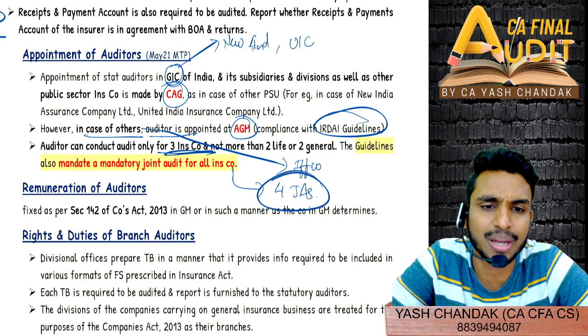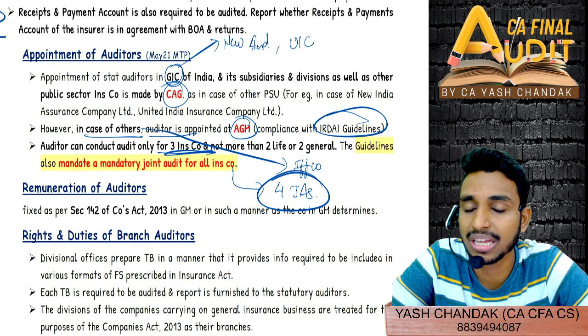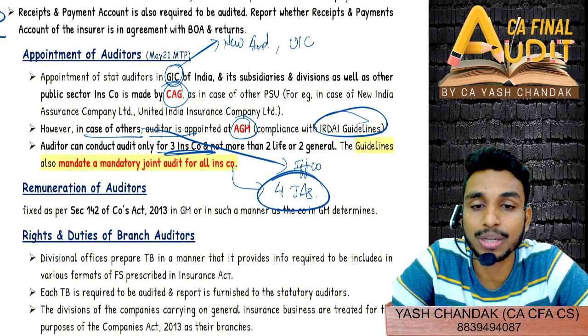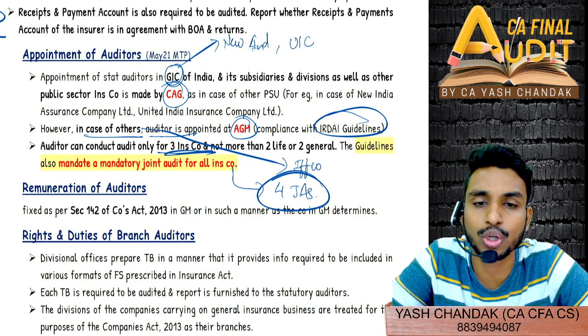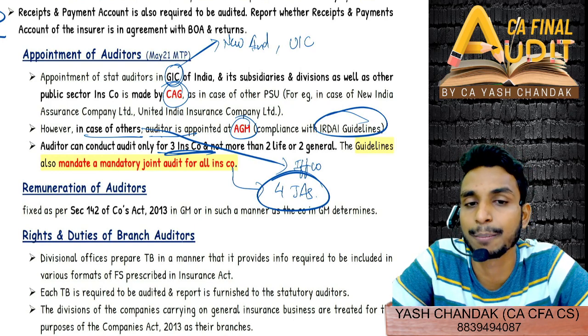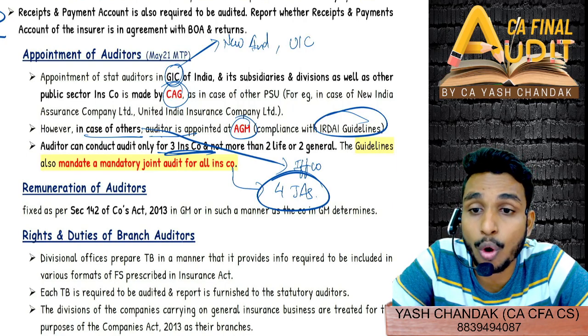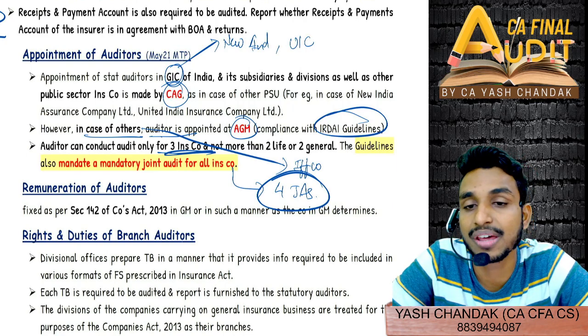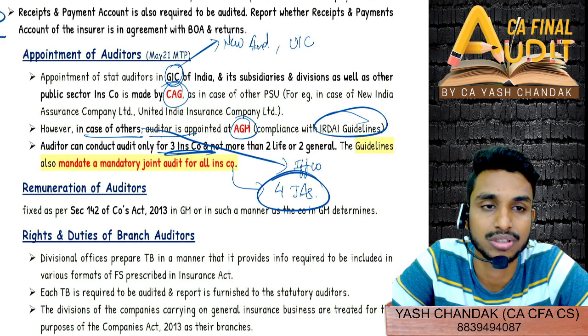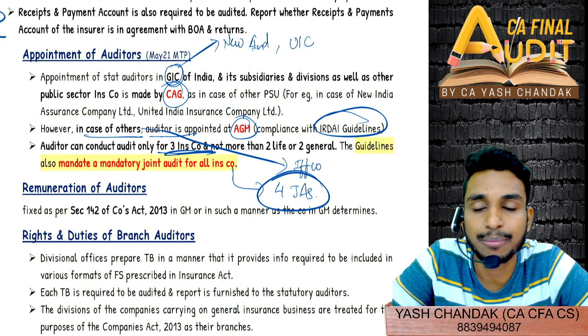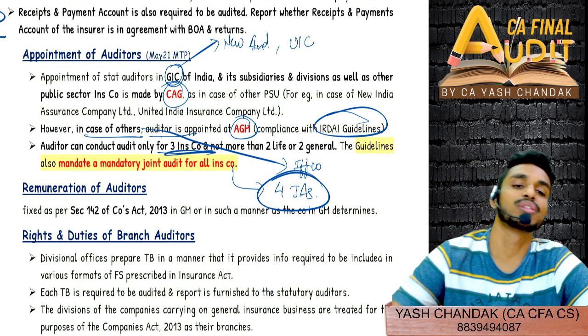That is generally a recommendation, not to be complied with as if it is a law. So I have not mentioned it here, but in SM they have given that generally you will observe 4 joint auditors for each insurance company. But what we need to be wary about is that all insurance companies have to mandatorily follow joint audits, and maximum 3 insurance companies can be audited.